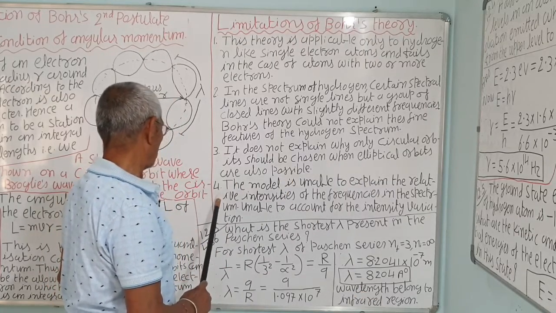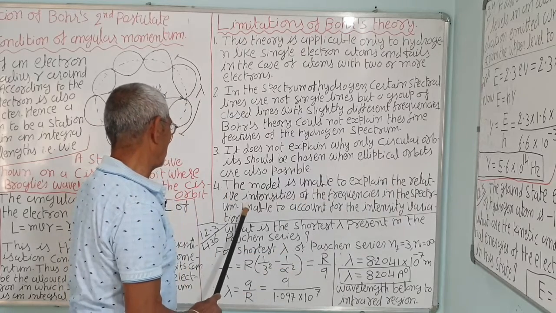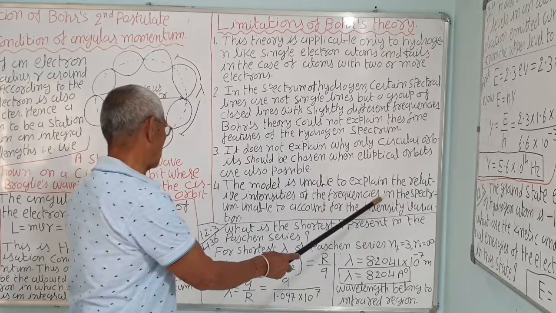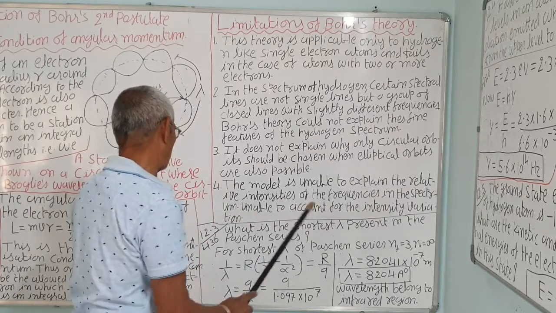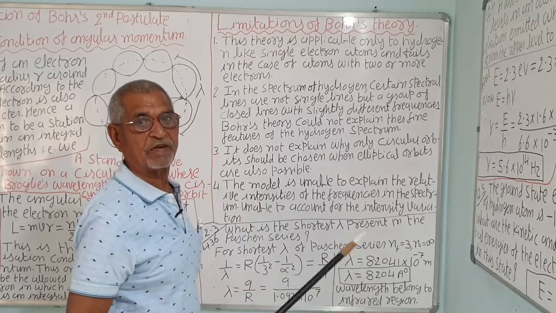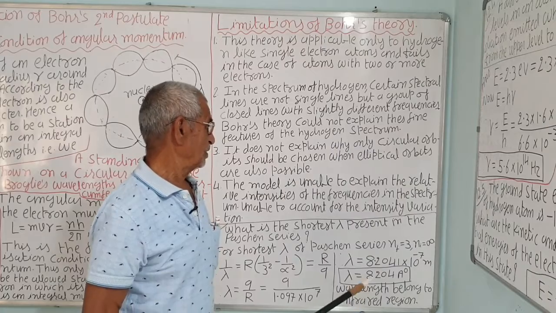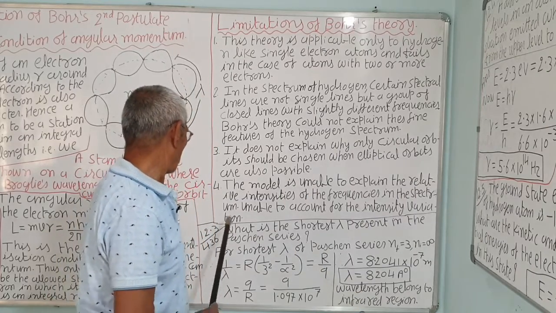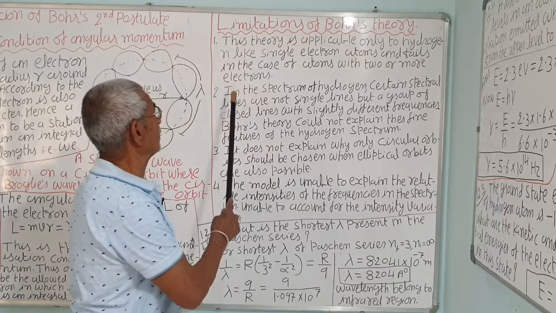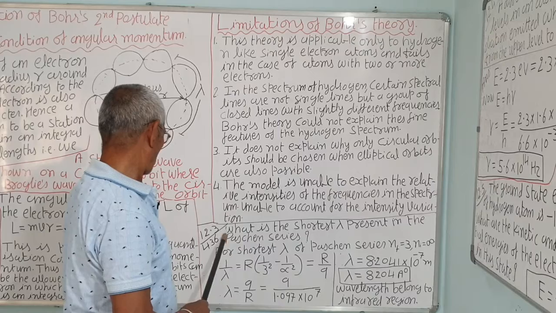And the last one, the model is unable to explain the relative intensities of the frequencies in the spectrum, unable to account for the intensity variation. So, there is an intensity variation and it could not explain that. So, these are the 4 points. They are the limitations, or accepted failures, of Bohr's atom model.